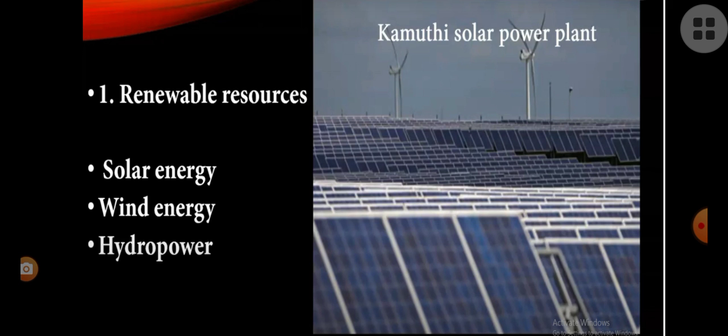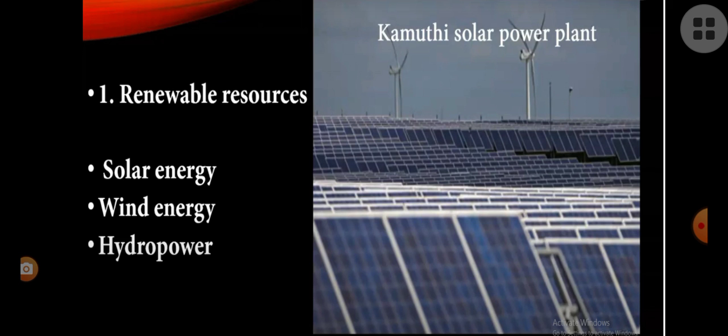Okay, it is also called PV cells or solar cells. So when you look at the display at the right side, you could see small square boxes, isn't it? Small square boxes. So they are called photovoltaic cells or solar cells. So what happens?